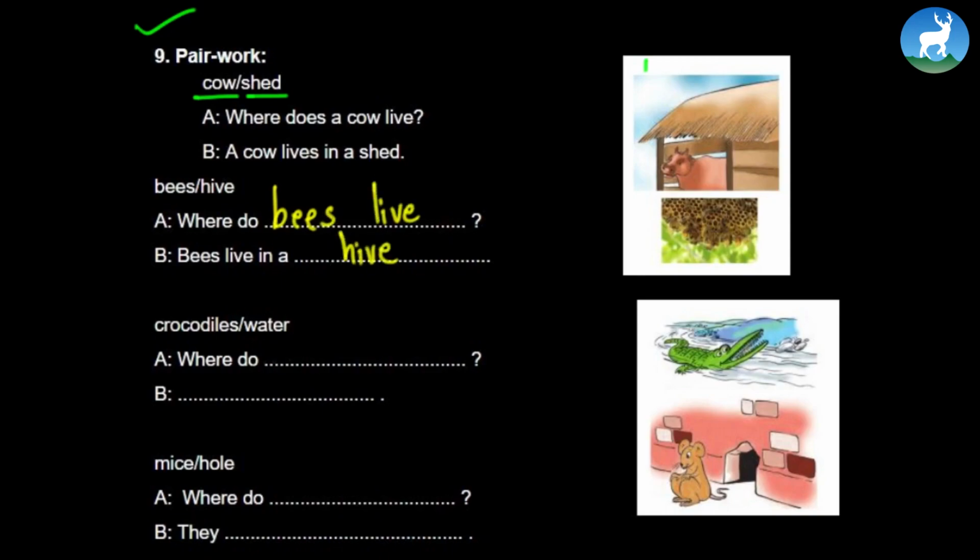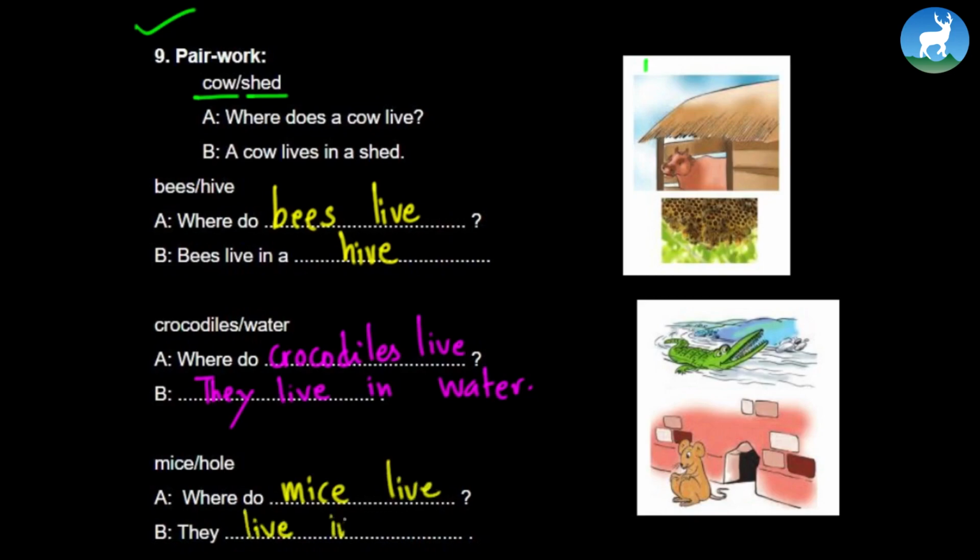Very good. Crocodile, water. Look at the picture. Crocodile living in water. So where do crocodiles live? The answer is they live in water. Mice, hole. Look at this mouse standing just outside the hole. So where do mice live? They live in holes. Or I can say, where does a mouse live? He or she lives in a hole. Anyway, we're talking about the plural case once again. So let's revise whatever we have studied on pair work.